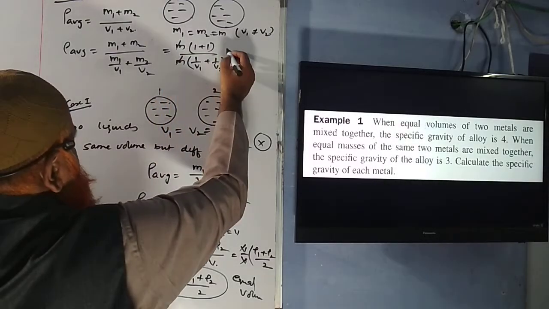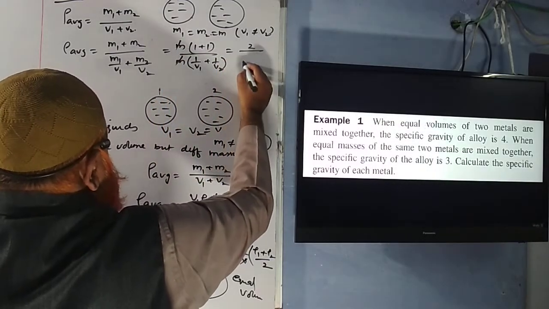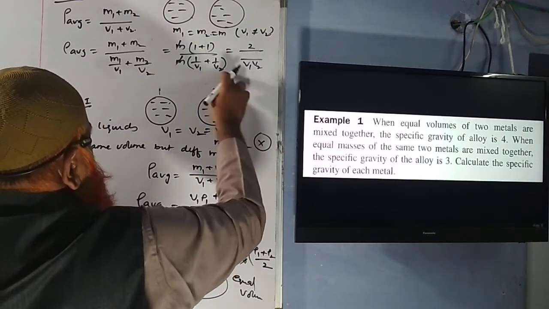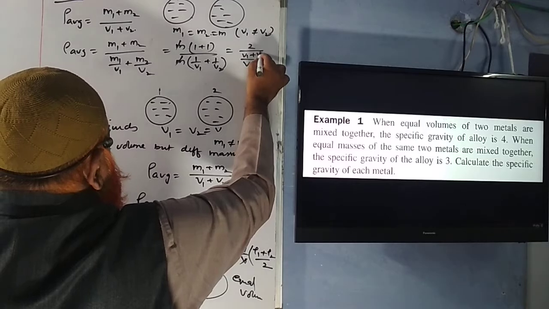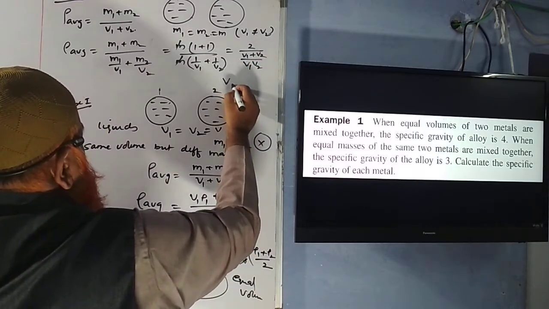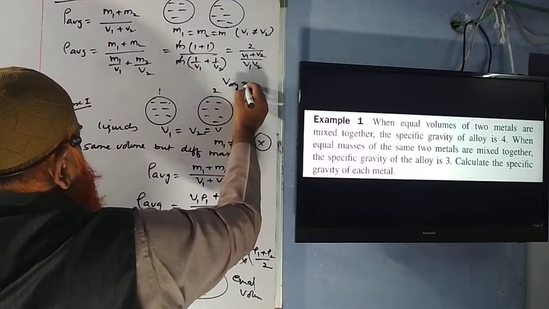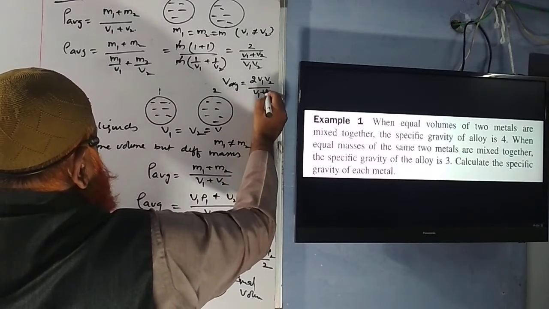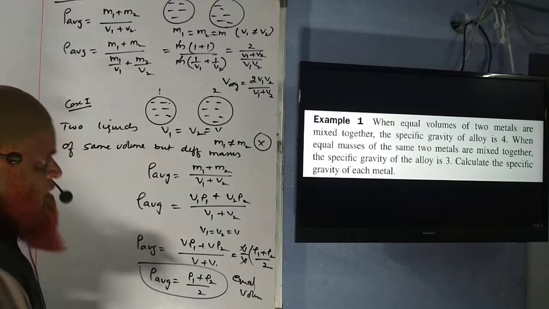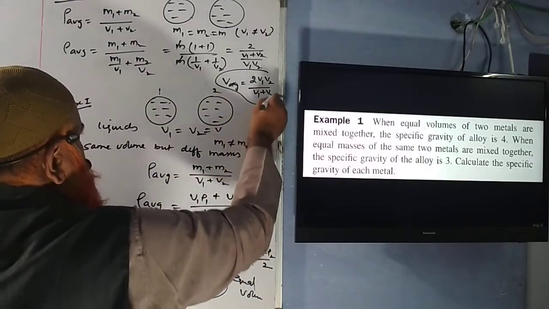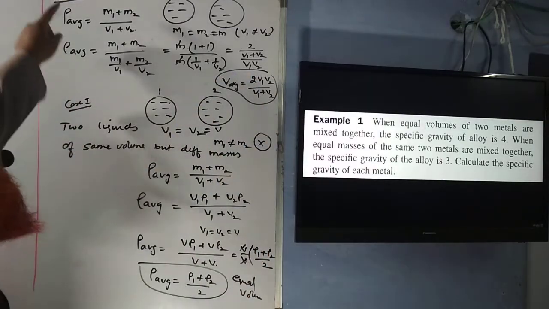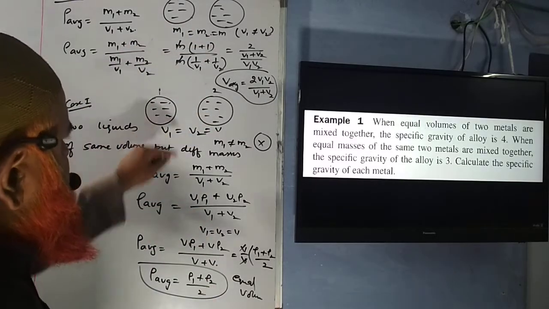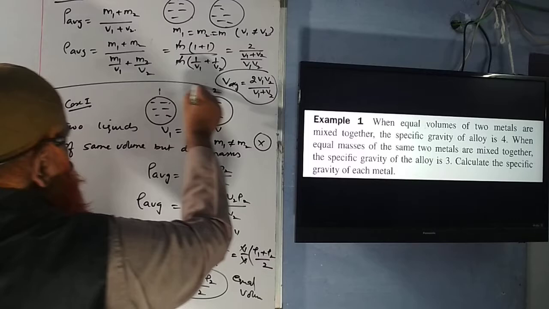Then masses are going to be cancelled here. 2 volumes, LCM. So if you take LCM, you'll write v1 plus v2. So therefore, V average is going to be 2v1 v2 by v1 plus v2. That's it. So this is the formula you're getting when there is equal masses, and this is the formula you're getting when there is equal volumes.